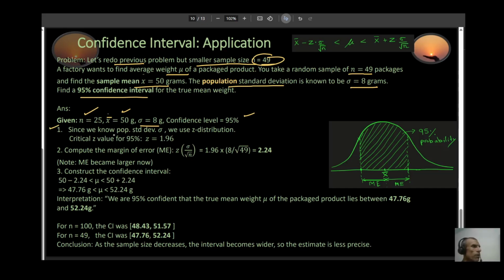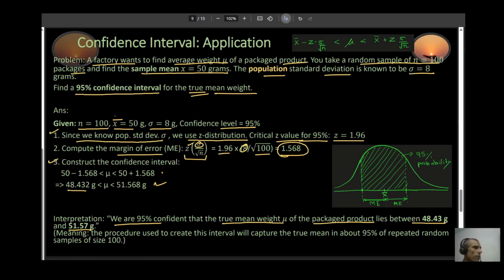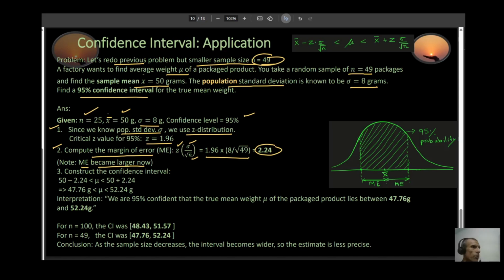Follow the same steps. One, since we know our population standard deviation, we are going to use the z distribution. So my z in this case comes out to be 1.96. Step two, compute your margin of error. Substitute your z, your sigma, and your n, and the answer comes out to be 2.24. You notice something over here, your margin of error became larger now. Previously, the margin of error was 1.568. Now your margin of error has become 2.24 because your sample size has become smaller.